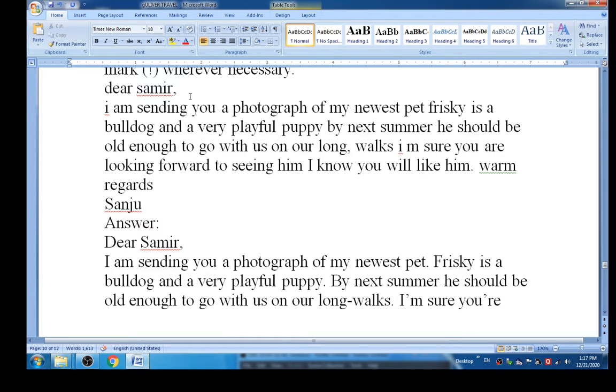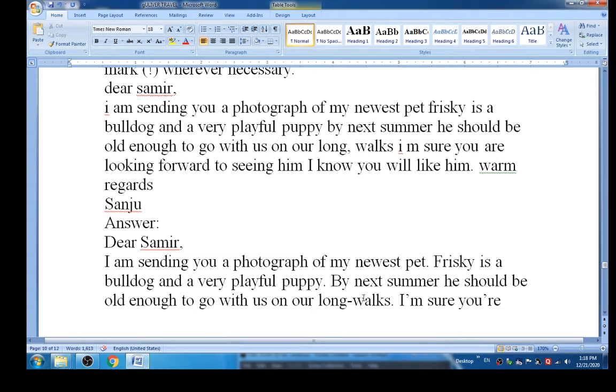Look at that in a given form and in a corrected form. In dear, while corrected form I made D capital and S also capital, then I put comma here. Then look at that, in the next sentence I became capital instead of small letter. So I am sending you a photograph of my newest pet, full stop. Full stop is added here. Then Frisky, then here in a word Frisky I made F capital. Frisky is a bulldog and a very playful puppy. Again you have to give a full stop.